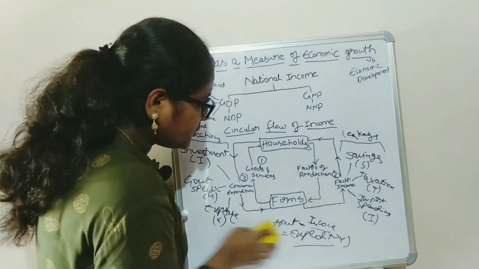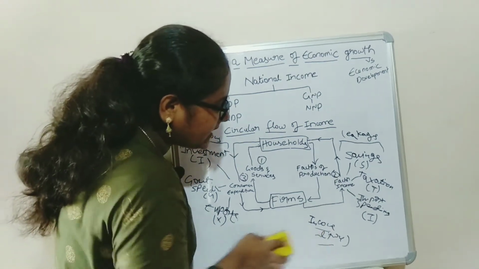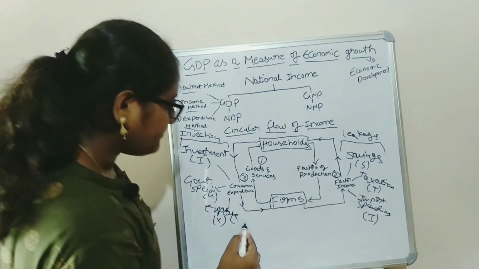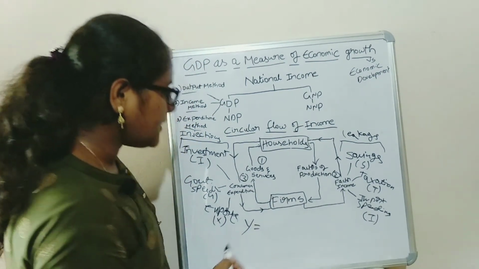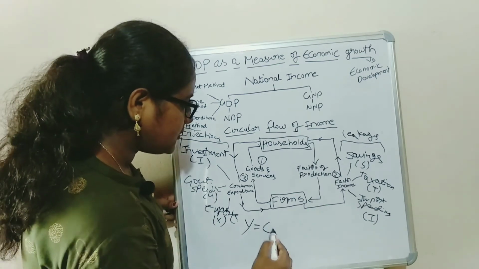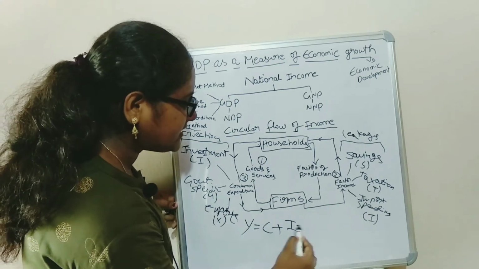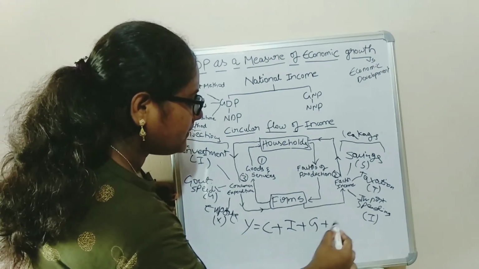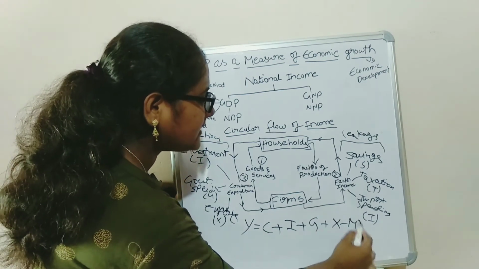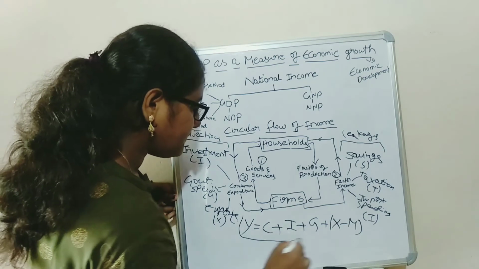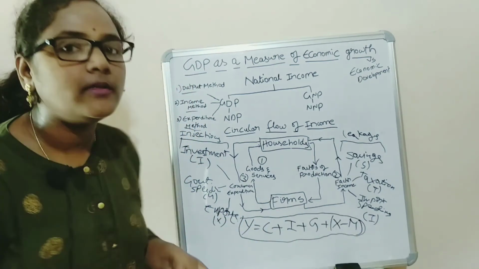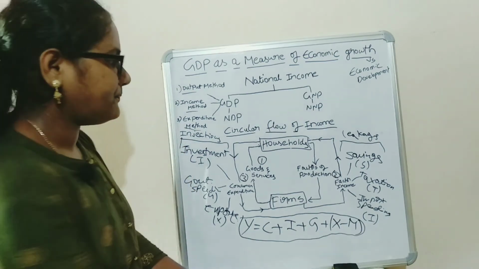Now, to calculate the national income through GDP, we have a formula, that is national income equal to consumer spending plus investment plus government spending plus exports minus imports. This is the formula to calculate the national income through GDP.